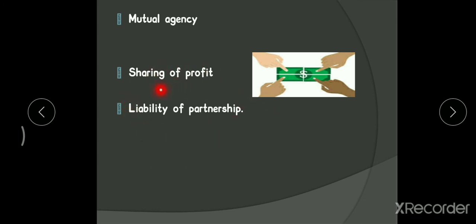That is the liability of a partnership. So the partners of a partnership firm are held jointly responsible to repay the debts jointly, and individually they are held responsible for the payment of the debt. This is what the liability of a partnership is.